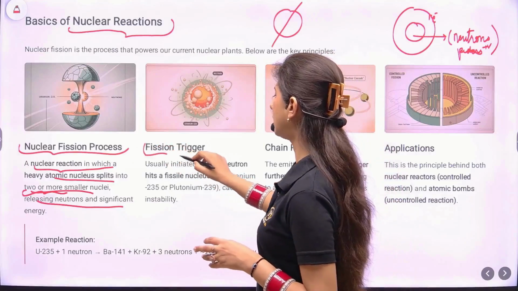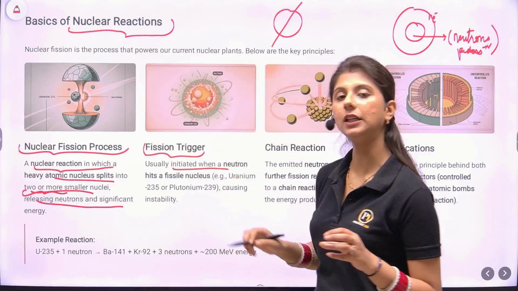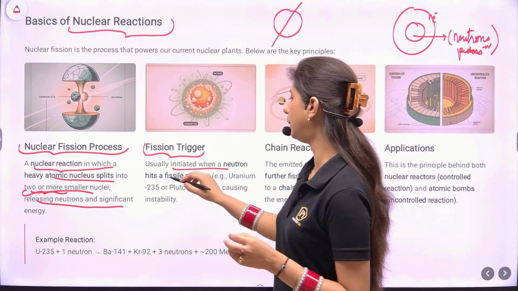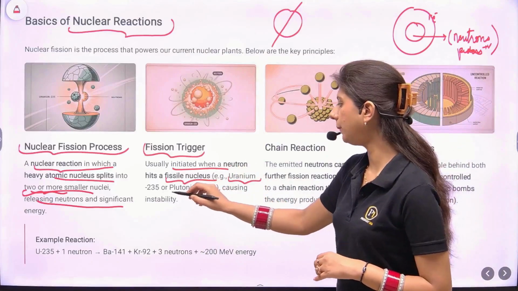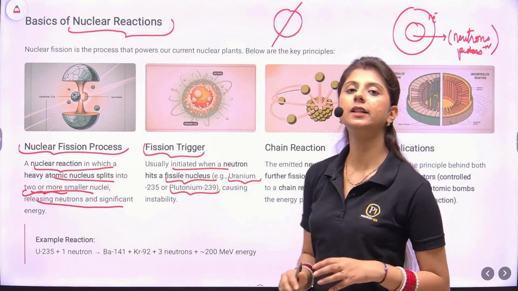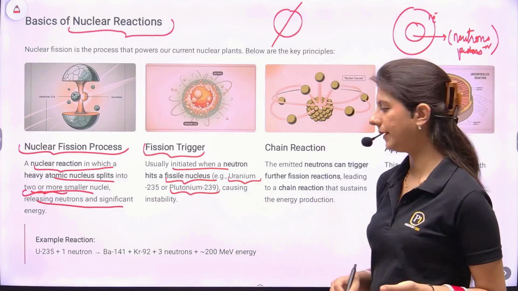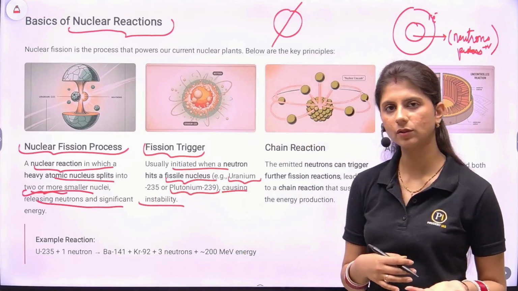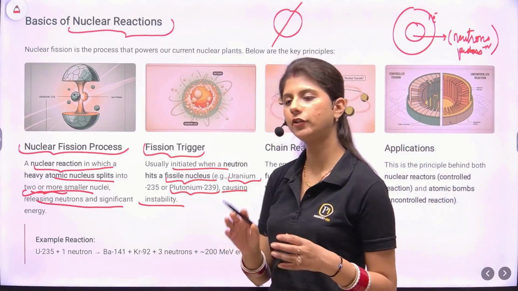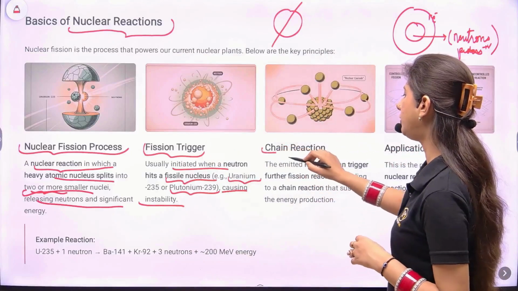How is this fission triggered? It is initiated when a neutron hits a fissile nucleus, that is uranium-235 or plutonium-239, certain radioactive elements, because of which the instability is caused and ultimately the fission is triggered. It is a chain reaction. Why?